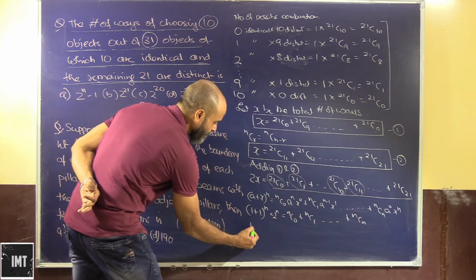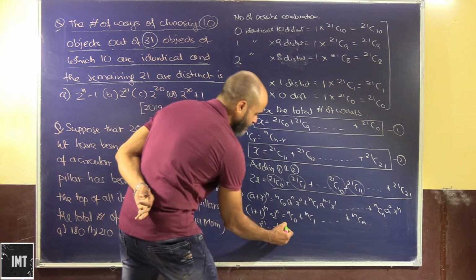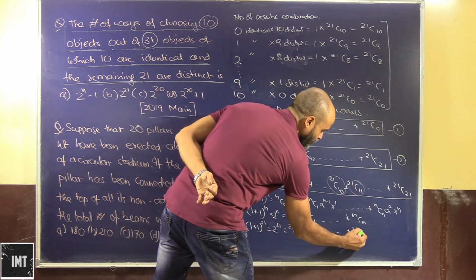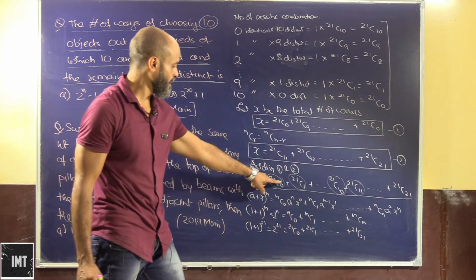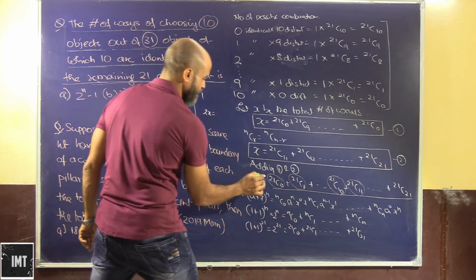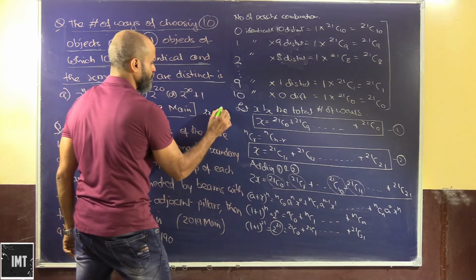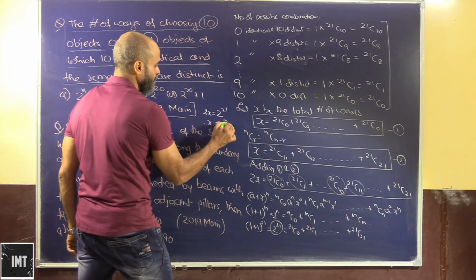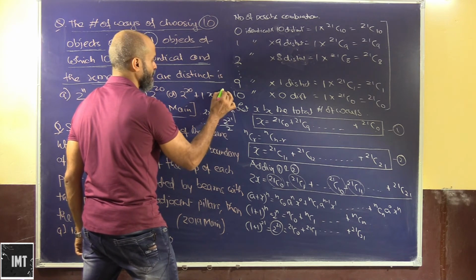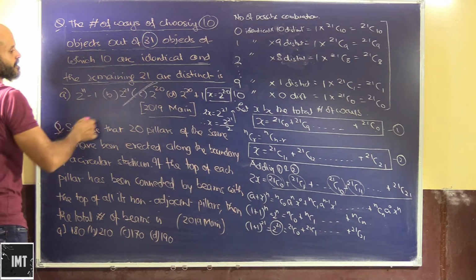So in the same way, (1 + 1) to the power of 21, that is 2 to the power of 21, will give us 21C0 plus 21C1 and so on and so forth till 21C21. Okay, so in this place we can write 2x is equal to, this entire thing can be written as 2 to the power of 21. So therefore x will be 2 to the power of 21 upon 2. So this is going to give us x is equal to 2 to the power of 20. Do we have an option here? Yes, this will be the option.